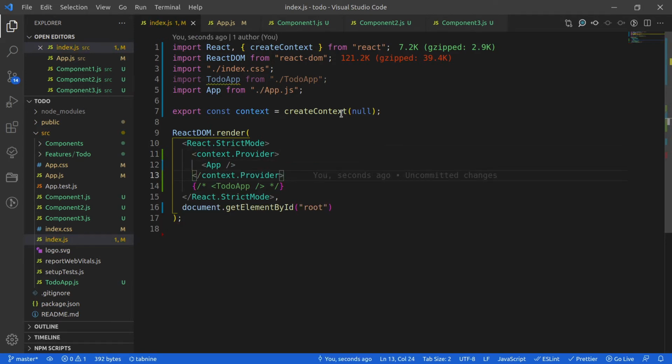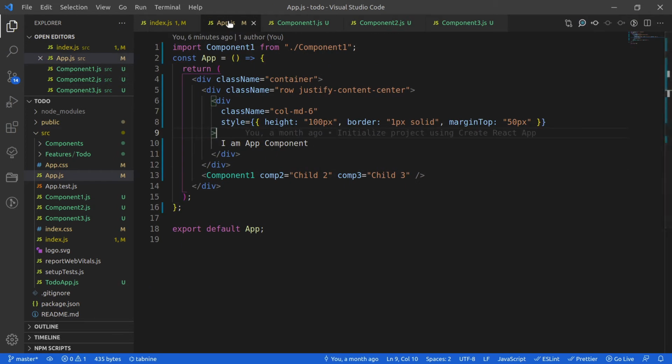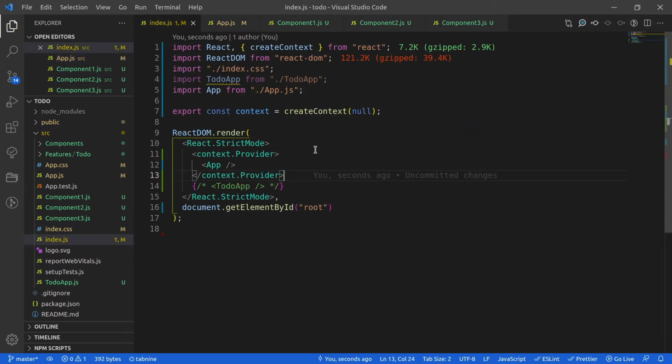This is not a rule that we should wrap the provider around the whole root application. I can even have my provider inside, let's say, component 1 or component 2. But as this application is very small and I'm just giving you a demo, it is fine to wrap this provider around the app component.